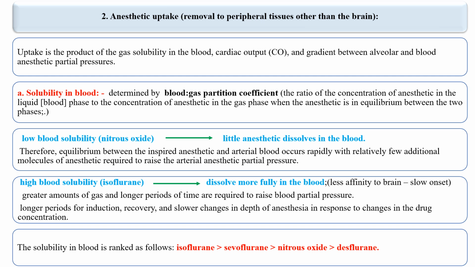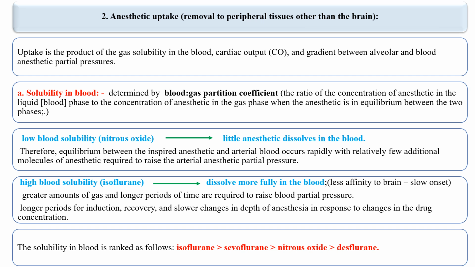First one is the solubility in blood. The blood solubility is determined by the blood gas partition coefficient. Then what do you mean by this blood gas partition coefficient? It is the ratio of concentration of anesthetic in the liquid phase, here liquid phase is blood, to the concentration of anesthetic in the gaseous phase when the anesthetic is in equilibrium between the two phases. So this is what is known as the blood gas partition coefficient, and the solubility of anesthetic in the blood is determined by the blood gas partition coefficient.